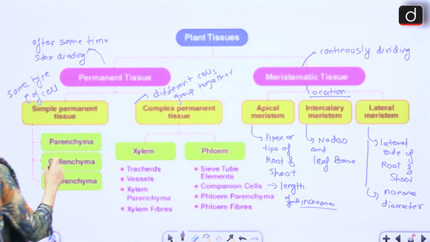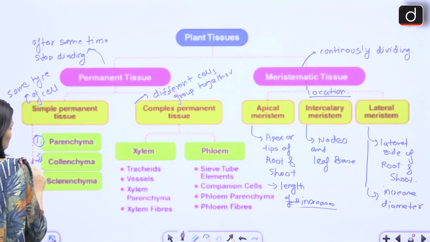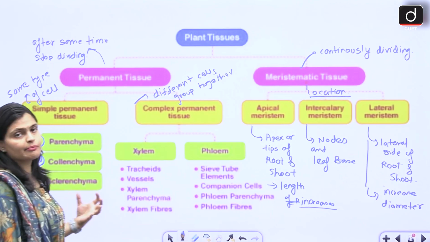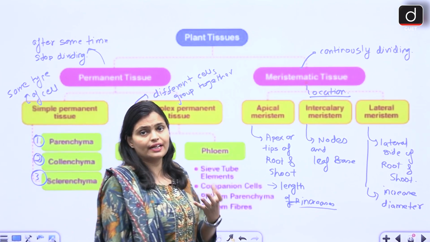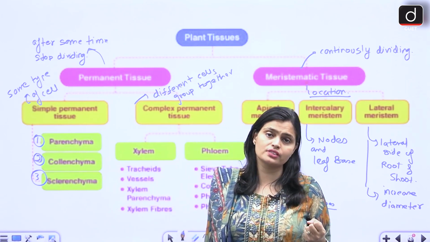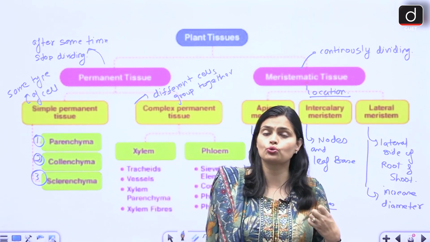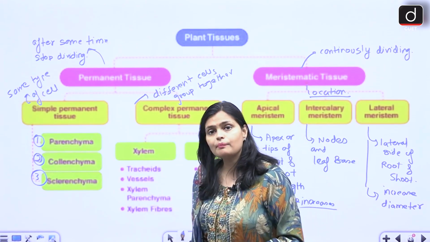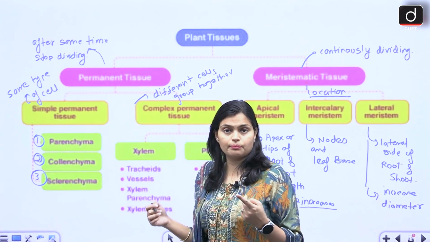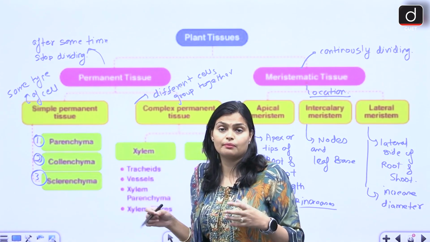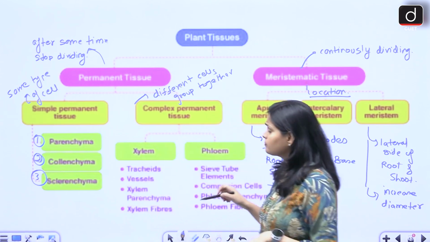Simple permanent tissue is further divided into parenchyma, collenchyma and sclerenchyma. The major function of parenchyma is storage of food. Whatever food is produced after photosynthesis, the parenchyma stores because of its large vacuole. Collenchyma provides flexibility to the plant, and sclerenchyma provides strength to the plant. मजबूती देती है, ठीक है.